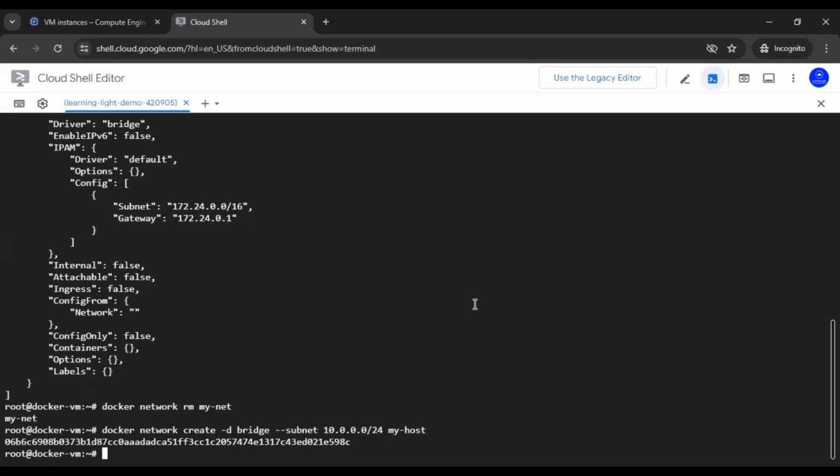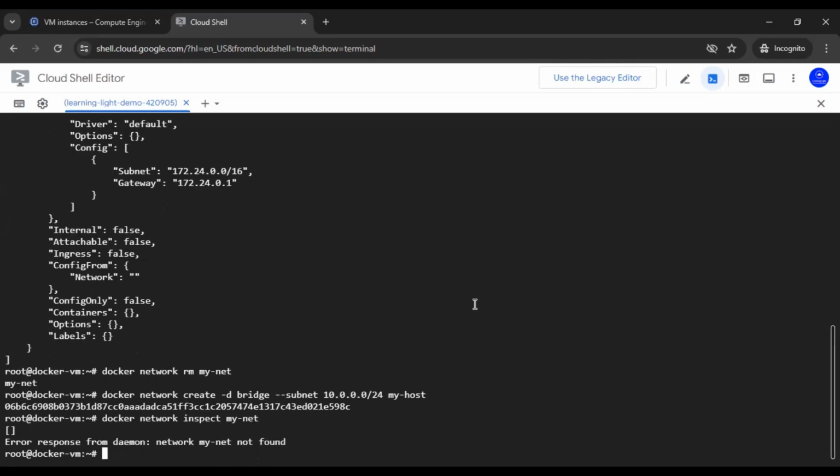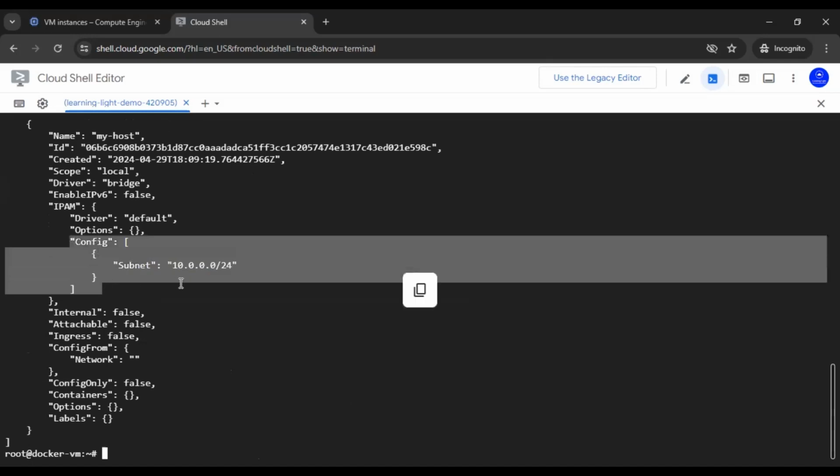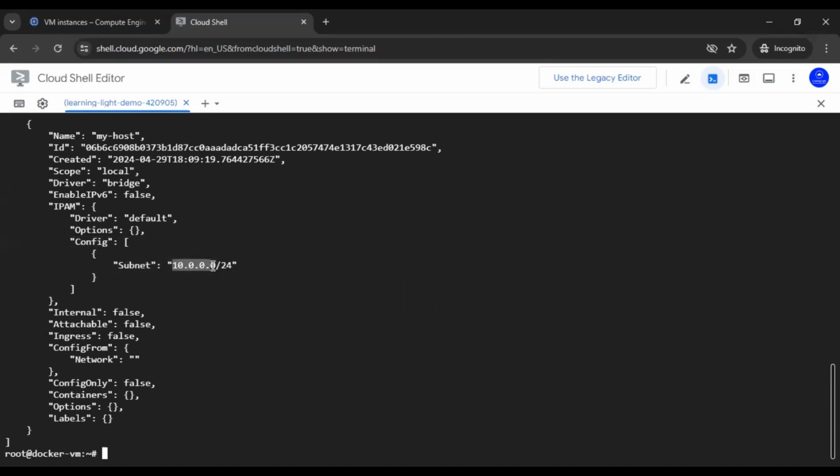If I do so, let me inspect this network, mynet. We can see that the subnet is created as per the input that we provided. So if we create one container inside this network, one of the addresses from this address space will be assigned to that container.